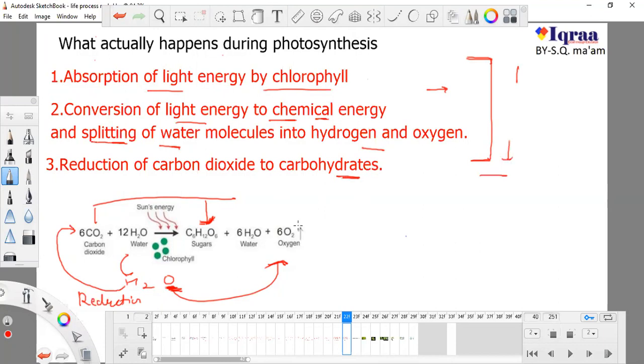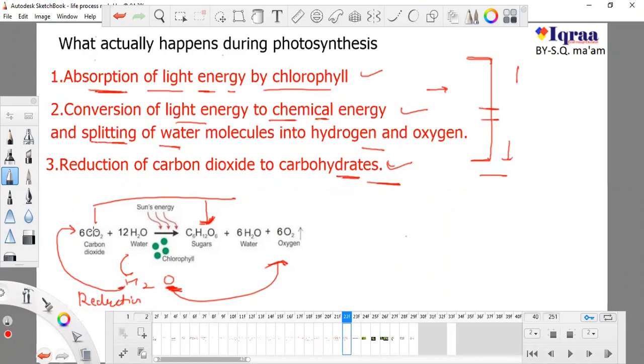It is possible that something occurs or is produced before absorption of light energy. So it is not so important which reaction is first, second or third. Just these three reactions are important, and the most important thing is known as reduction.